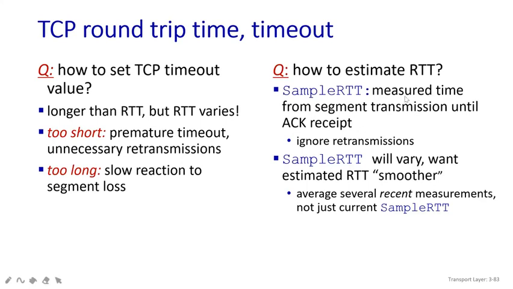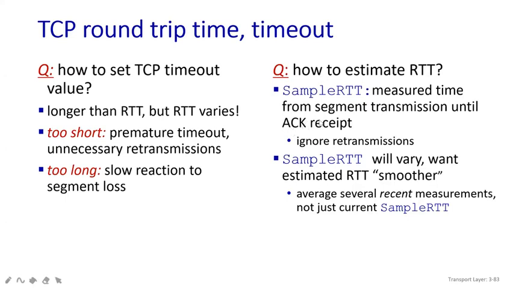There is a very simple way. You have to calculate the SampleRTT. This is a term you have to use in your program. How is it measured? Measure the time from segment transmission until the acknowledgement is received. It means that when the packet is sent from one host to another host, you start calculating the time from that moment until the acknowledgement is received.